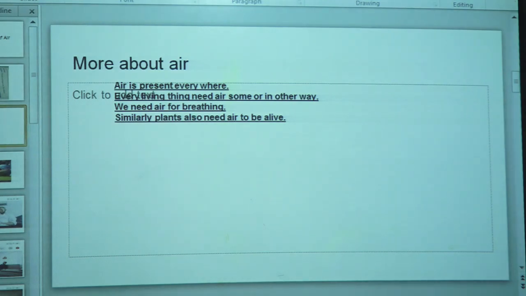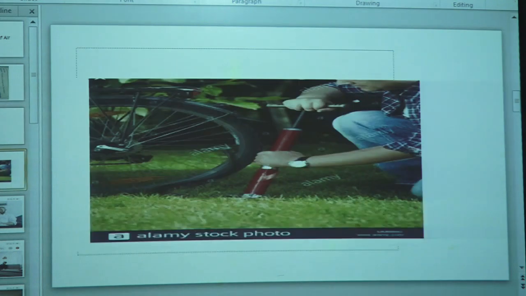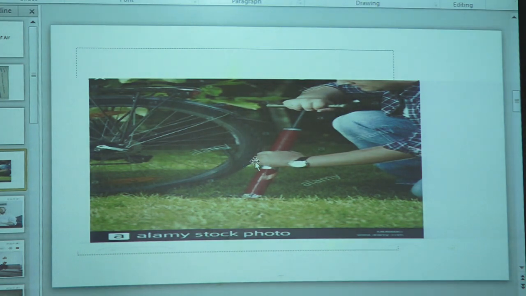So now we will turn towards other uses of air in our day-to-day life. Here we can see a man filling air in the tire of a vehicle. What does it mean? It means that in some way or other, we all use air in our day-to-day life. It is a very basic use of air.